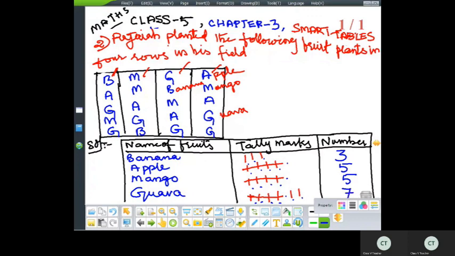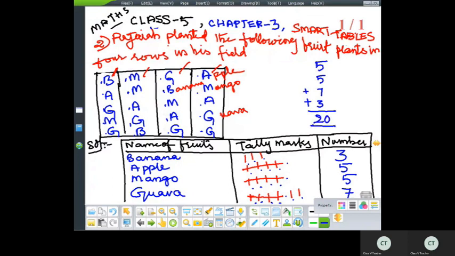Is it clear? So now total how many you should get? 1, 2, 3, up to 20. So let us calculate and see. 5 plus 5 plus 7 plus 3. 10, 17, 20.